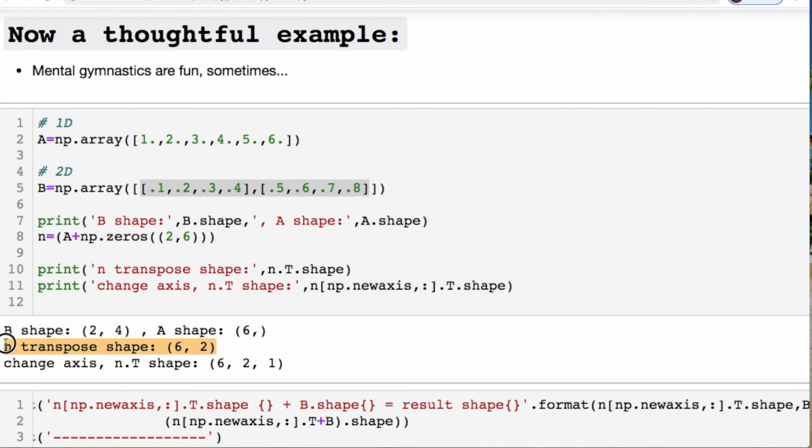Let's say we transpose this real quick and we try to fix the dimensions to try to make this work. I decide to add a NumPy array of zeros that's a 2 by 6 onto this. So instead of having a 6 by 1, now I have a 2 by 6. Okay, cool. We do a transpose of this and we end up with a 6 by 2 by 1 here because we're using something new called a new axis. All right, we're adding that in so we can increase the dimensions and use these data because we need either everything to be the same or have a 1. And that's what's going on here.